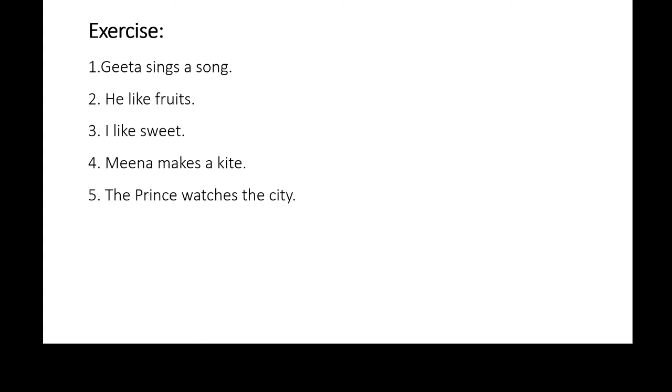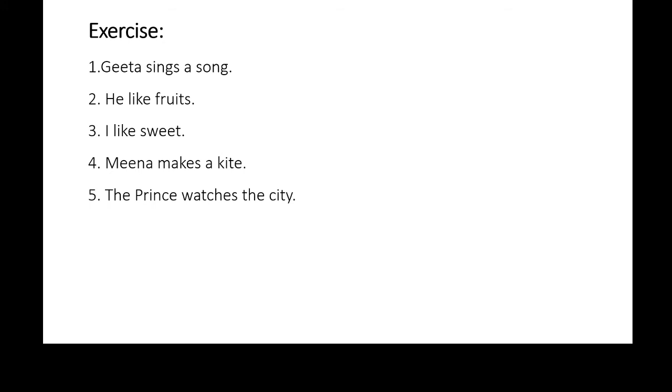So in the first sentence, Geeta is subject, sings is a verb, a song is an object. So the answer will begin with the object, that is a song. The sentence is in simple present tense, so the helping verb of to be is is. So a song is, the past participle of sing is sung. A song is sung by, Geeta will remain Geeta.